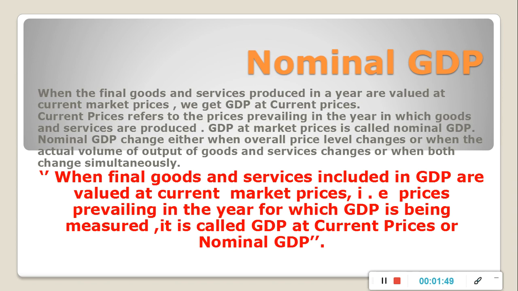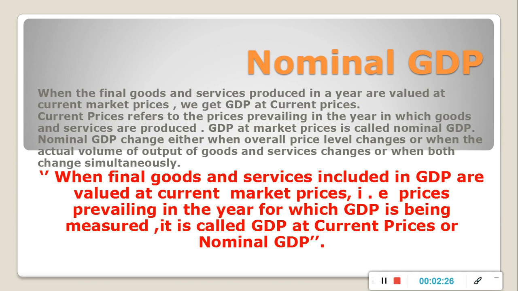current prices. Nominal GDP changes either when overall price level changes or when the actual volume of output of goods and services changes or when both change simultaneously. So, we can have the definition again. Nominal GDP is when final goods and services included in GDP are valued at current market prices, that is, prices prevailing in the year for which GDP is being measured. It is called as GDP at current prices or nominal GDP.